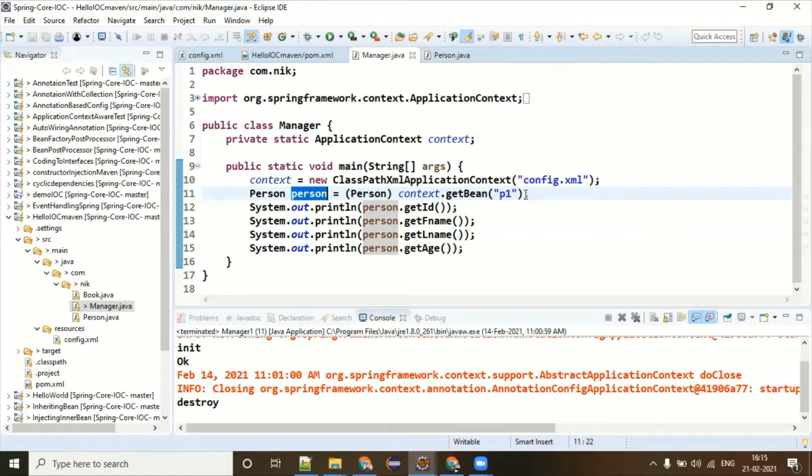The moment you are saying new person, it means your project becomes tightly coupled. This way it is completely loosely coupled. Why is it loosely coupled? Because the person who wants to test this functionality is least bothered about what the dependency in that is. Dependency is stored somewhere else, right? The objects are stored in the container. This guy just has to call the main method to run this whole execution.